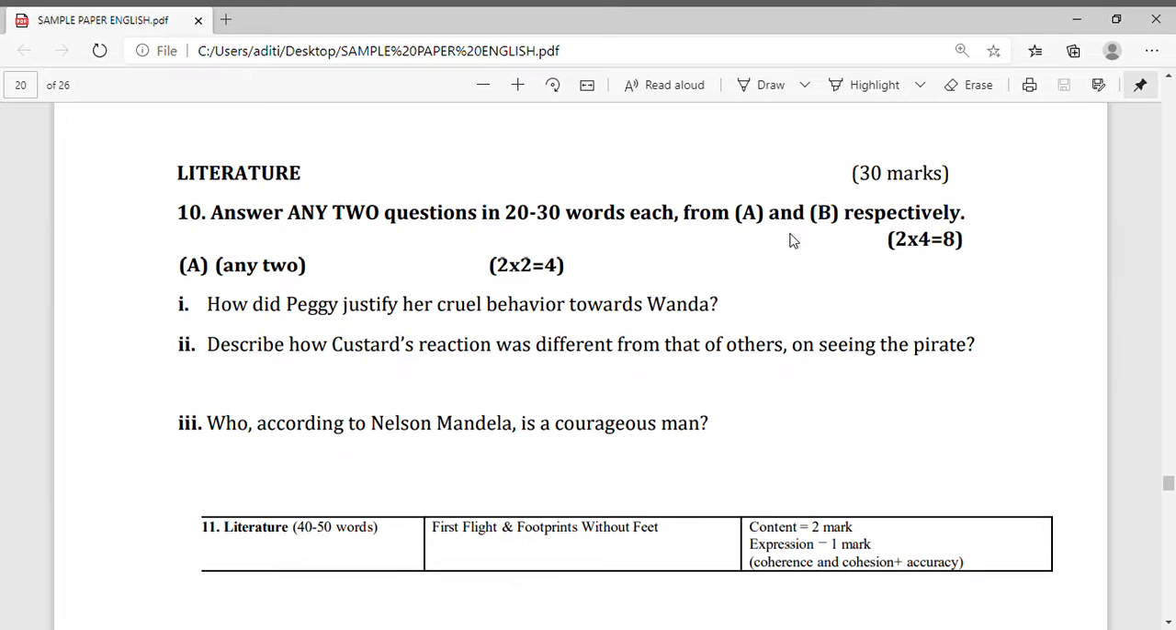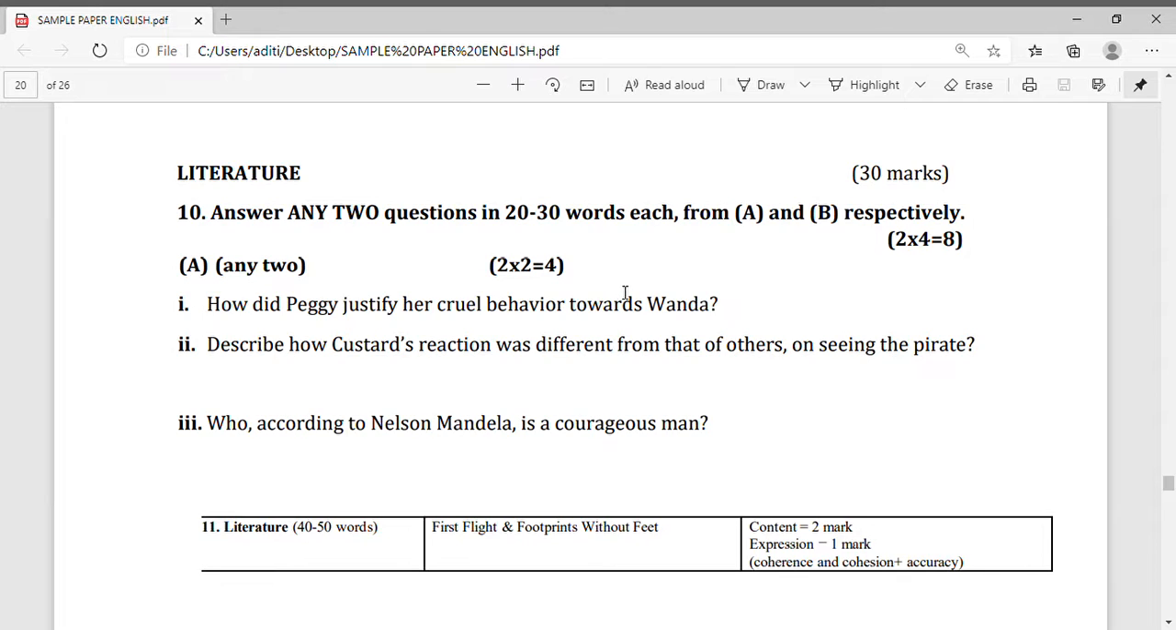Come to the literature portion. Okay, how will we attempt the question answers? Question answers also have a marking scheme. You are writing the appropriate answer, but you are not getting the marks. Isn't it? You are complaining that we are not getting full marks. Okay. So see question number 1A. Any 2 you have to attempt.